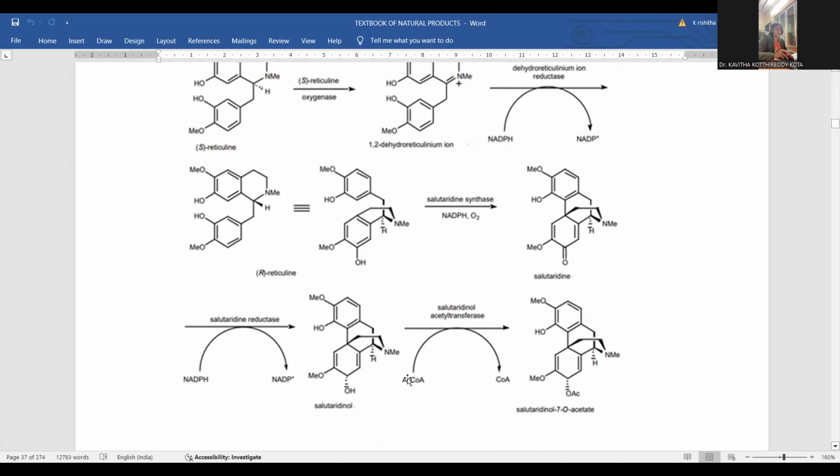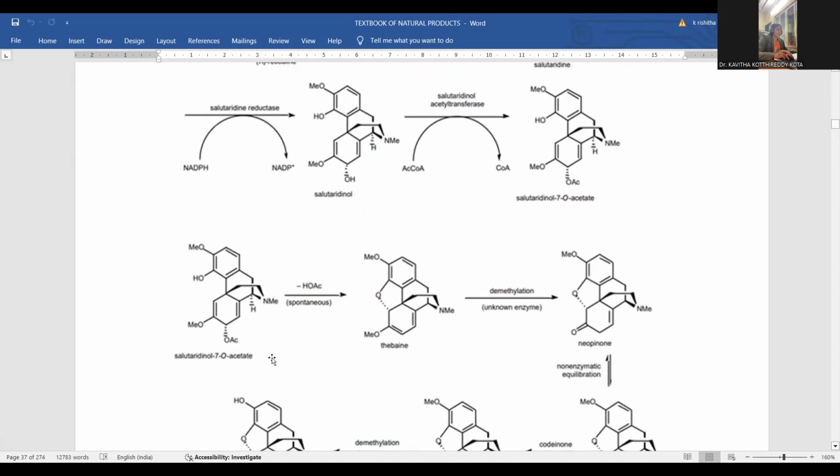The acetyl group attacks the hydroxyl, so O-acylation takes place. O-acylation is carried out. The intermediate formed over here will be salutaridinol 7-O-acetate. It is named salutaridinol 7-O-acetate as the intermediate.